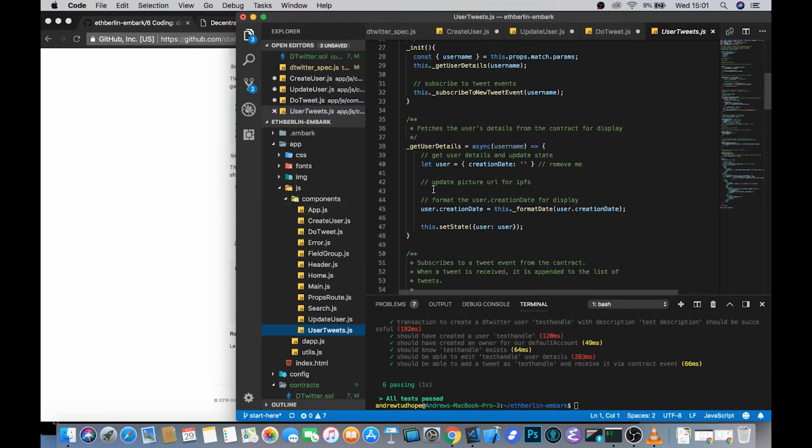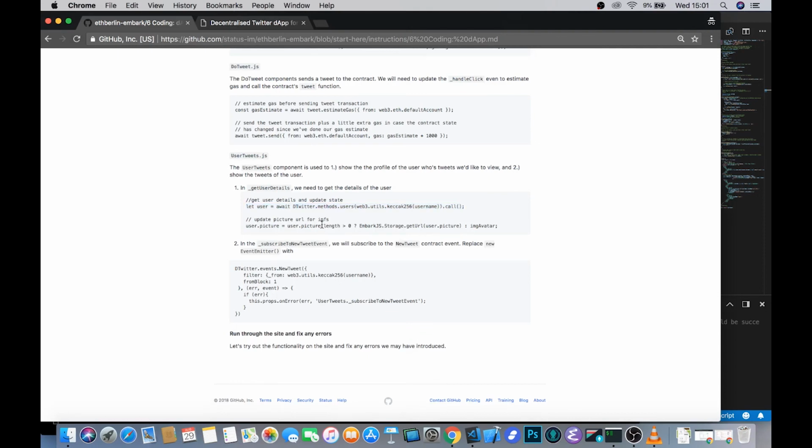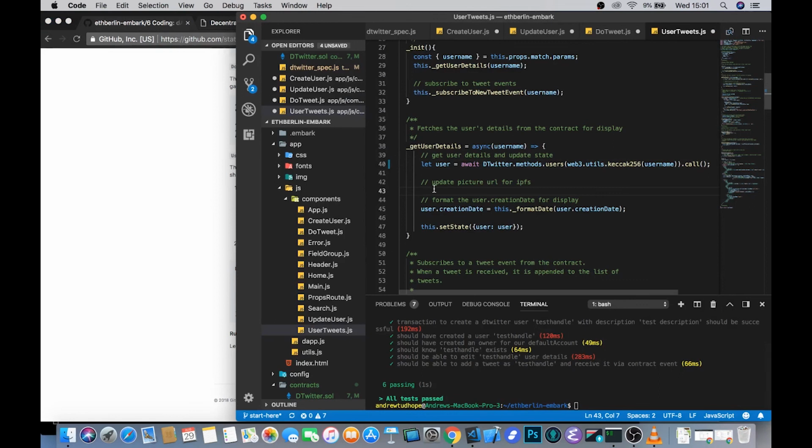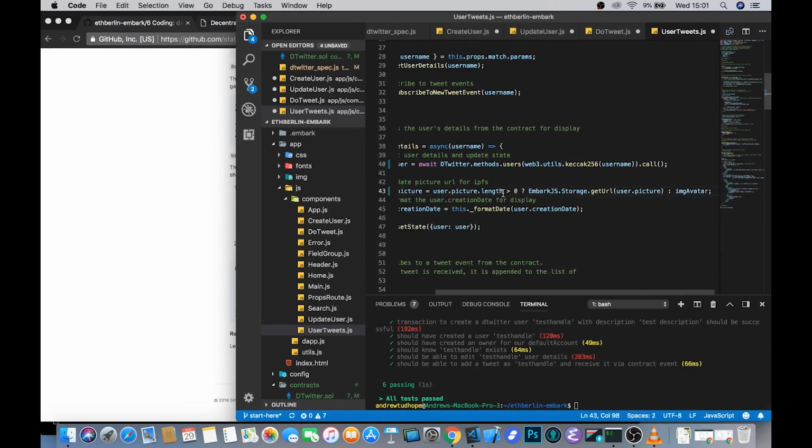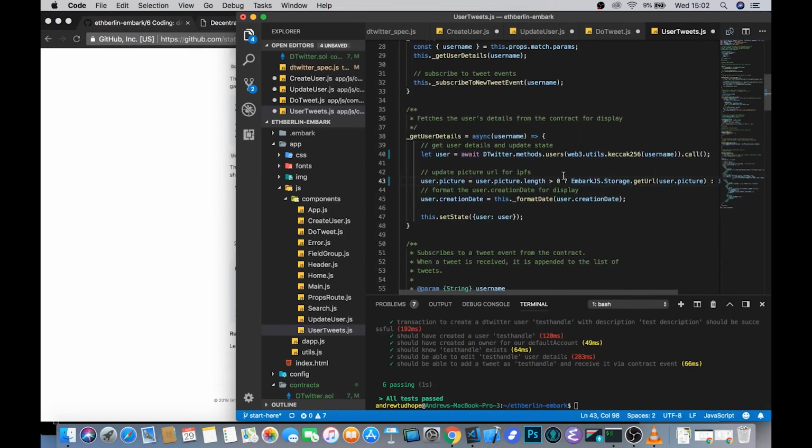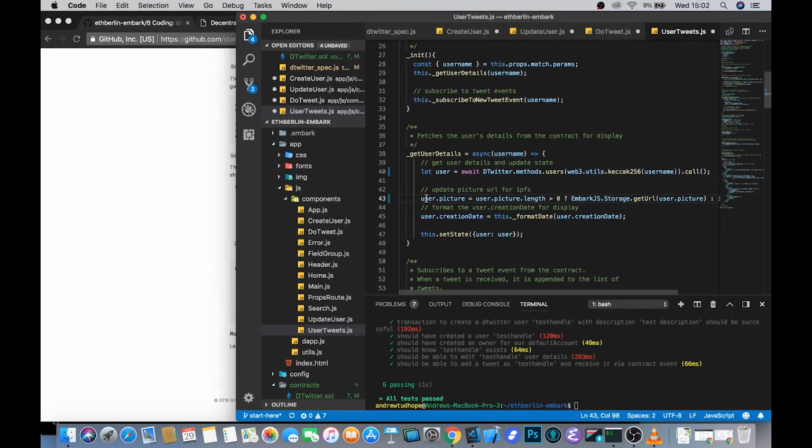So the first thing that we're going to do is remove this line. So rather than setting it equal to an empty string, we're going to call our users mapping, pass in the username hash as the key, and just make sure we get it back. Once we've done that, we have some fancy JavaScript to check the picture. So what's going on here is the user object has come back, we're looking at the picture value in it.